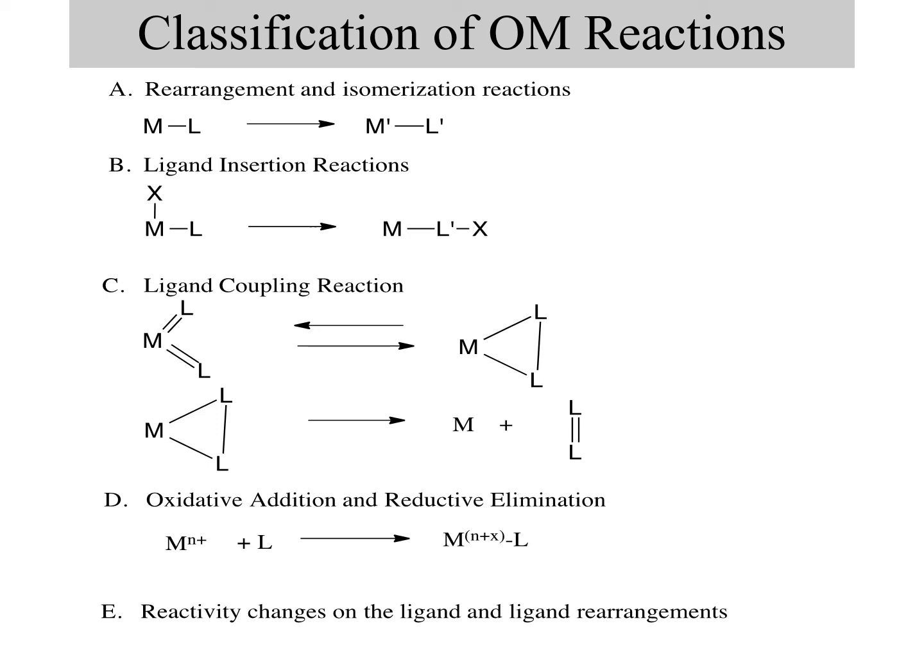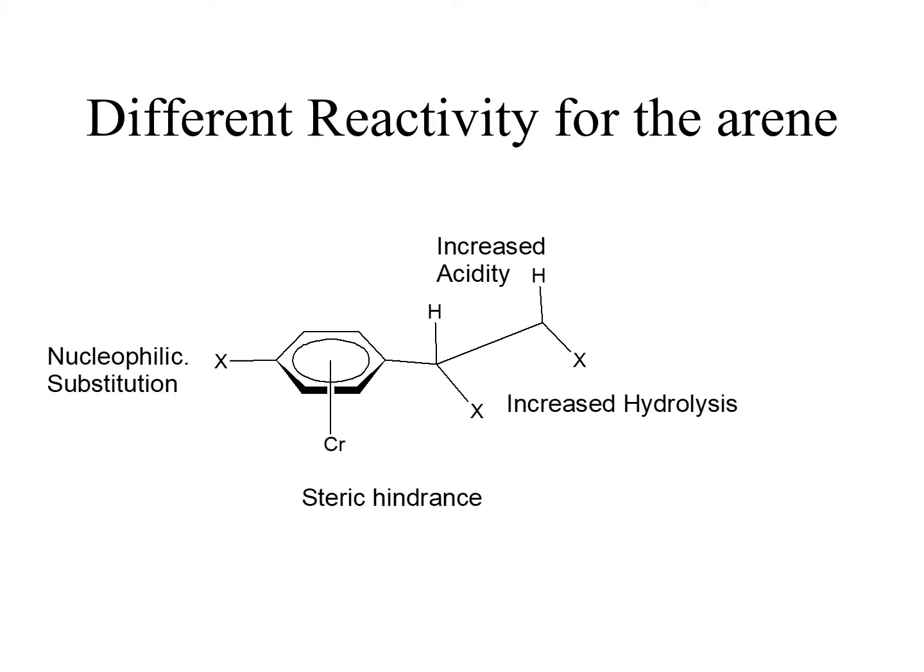This is a short section on the reactivity changes that happen in metal complexes. We have already discussed quite a few things, so I will just briefly review it and then proceed to the new section. In the last class, we discussed the reactivity changes on the arene, which is coordinated to a chromium tricarbonyl unit.